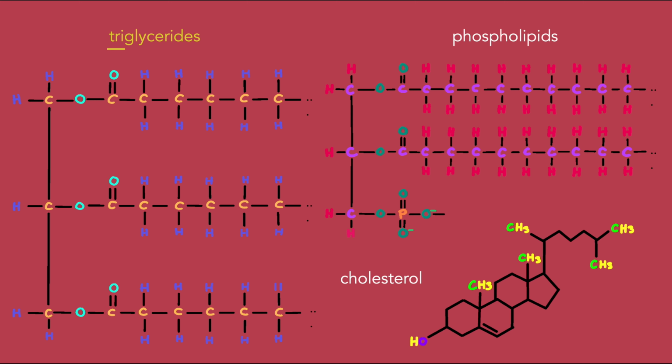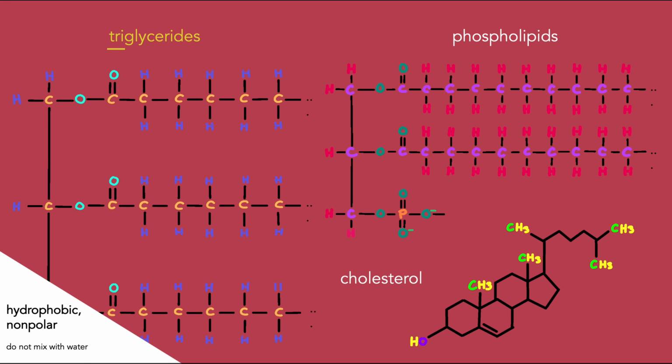The hydrocarbon chains are nonpolar, or also known as hydrophobic, meaning that they don't like water nor interact with it. Remember that hydrophobic and nonpolar can be used interchangeably. Similarly, hydrophilic, which means water-loving, is also the same as polar. Another common lipid is phospholipids. This is something that will definitely be on AP biology tests.